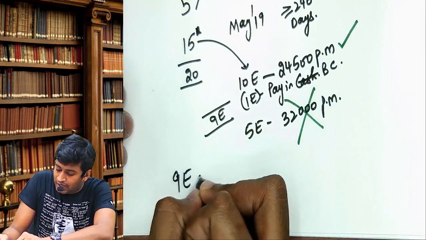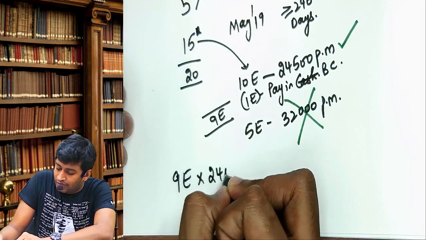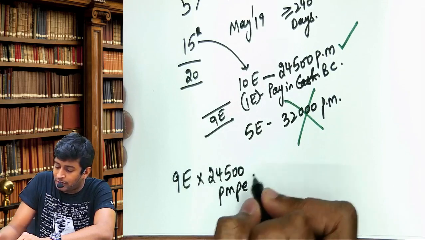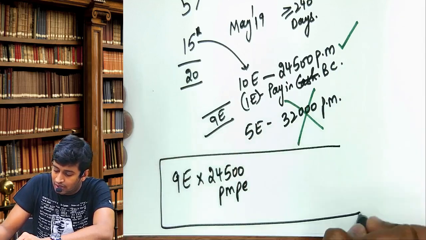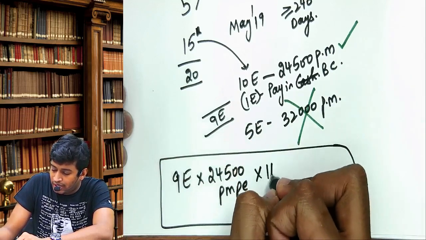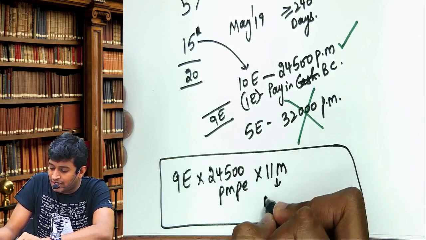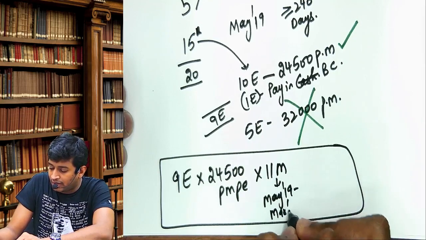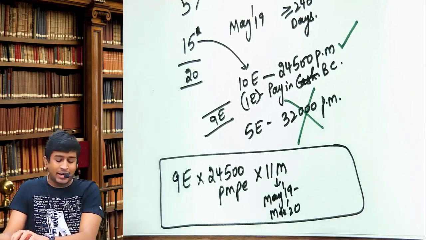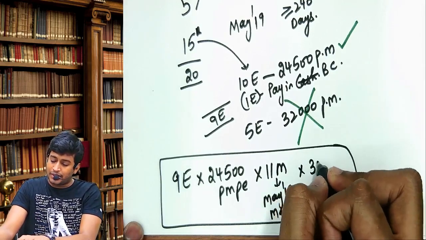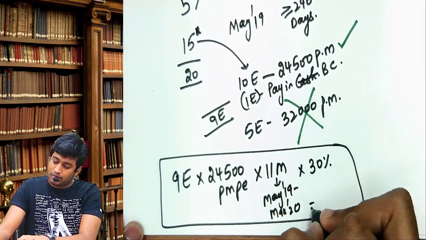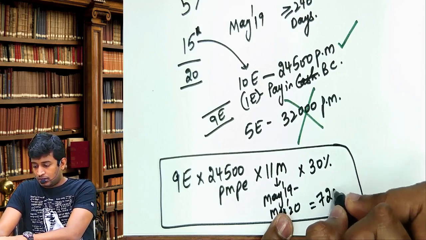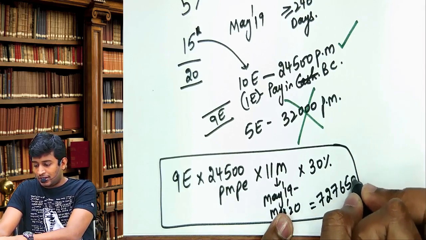9 employees into 24,500 PMPE. You know what is PMPE? Per month per employee into 11 months. Why 11 months? We are starting from May 19 to March 20. उसका 30%. कितना आ रहा बोलो? 727,650.